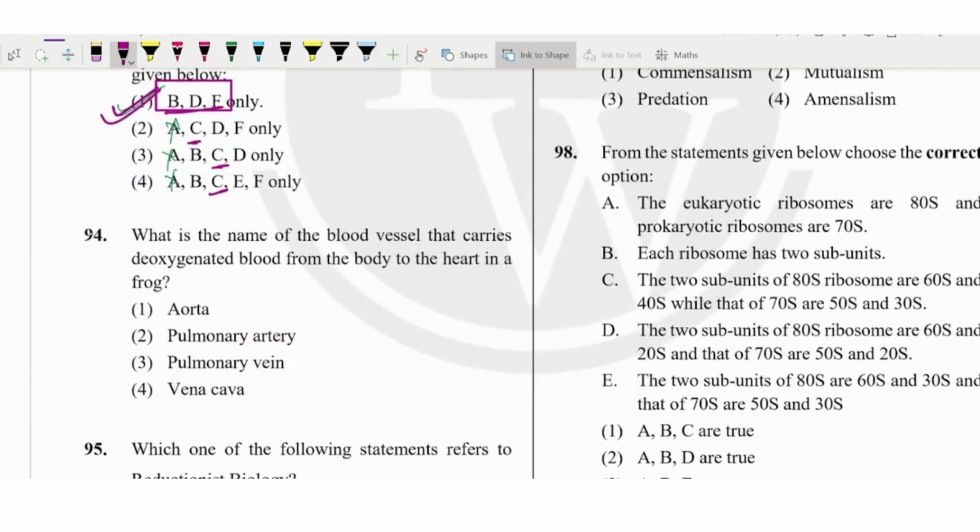Next is question number 94: what is the name of the blood vessel that carries deoxygenated blood from the body to the heart?